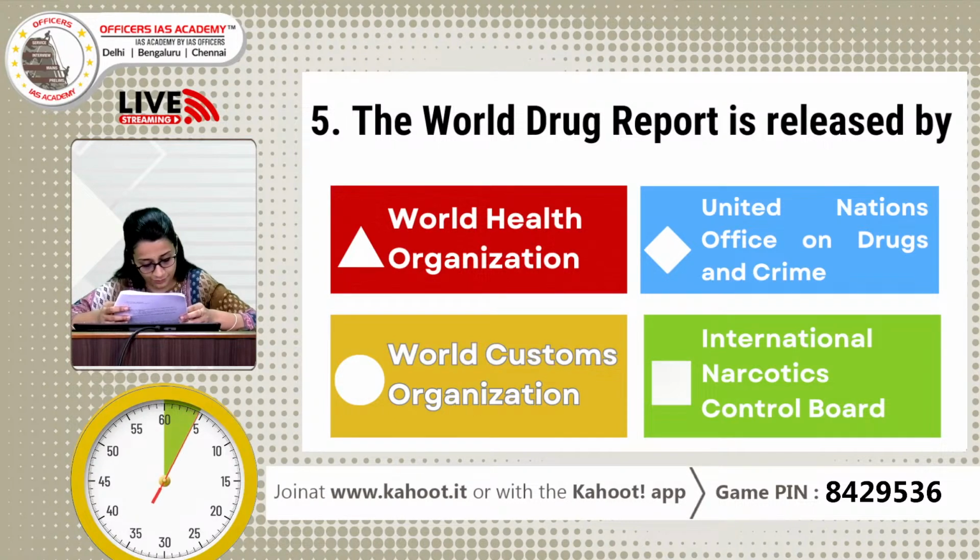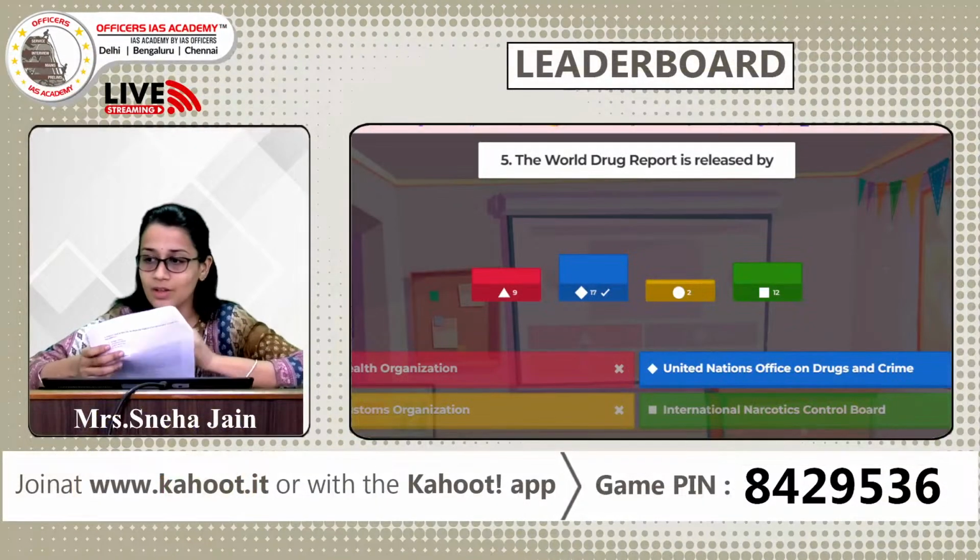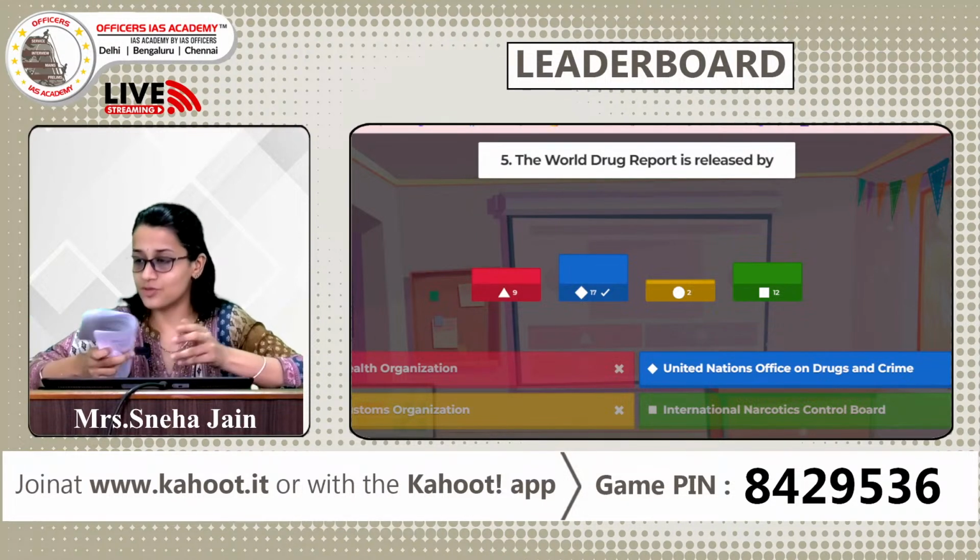Here we have it from current affairs. The World Drug Report was released by which of the following organizations? Option A, World Health Organization. Option number B, United Nations Office on Drugs and Crime. Option number C, World Customs Organization. Option number D, International Narcotics Control Board. Sometimes you have to just be smart to be able to identify. So here the correct answer is B, United Nations Office on Drugs and Crime.